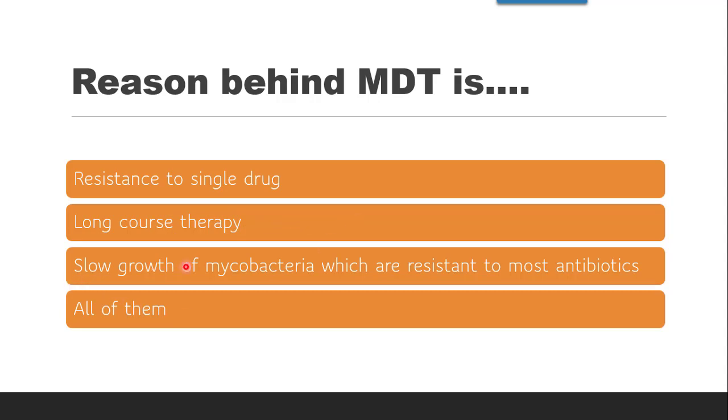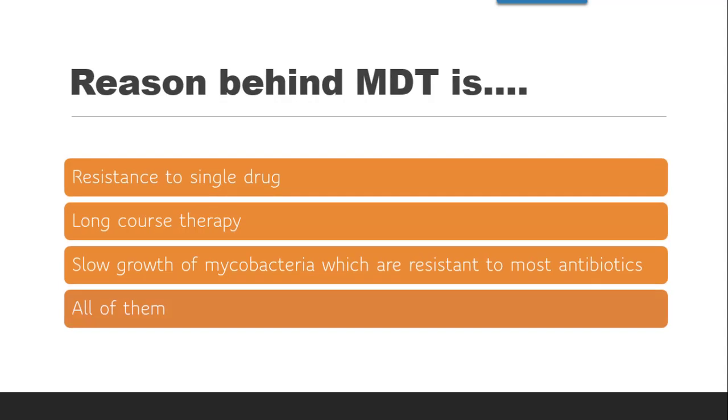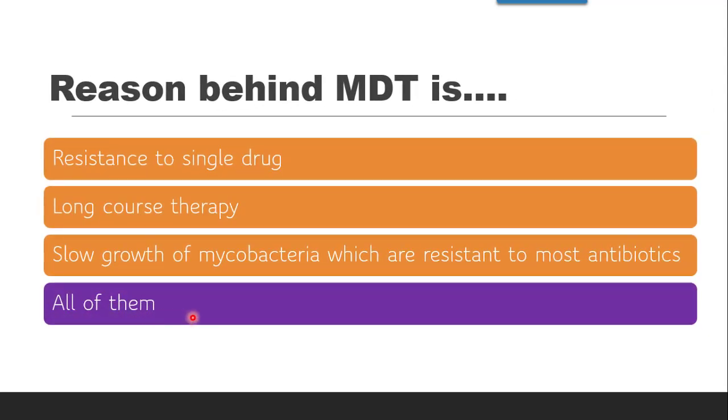Then slow growth of mycobacteria, which are resistant to most of the antibiotics. That means mycobacteria have the characteristic feature of slow growth, because of which they become resistant to most antibiotics. So when multi-drug, combination drug therapy is used, it is more effective in treating leprosy. The last option is all of them. So the correct answer is all of them.